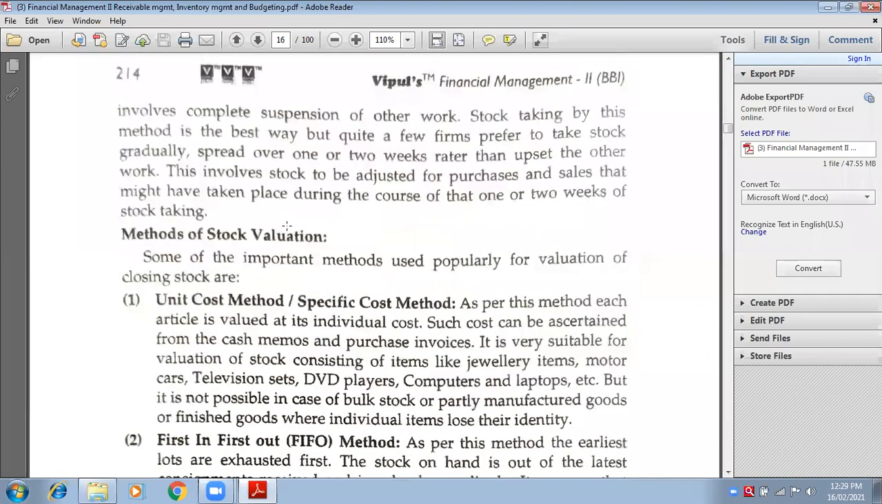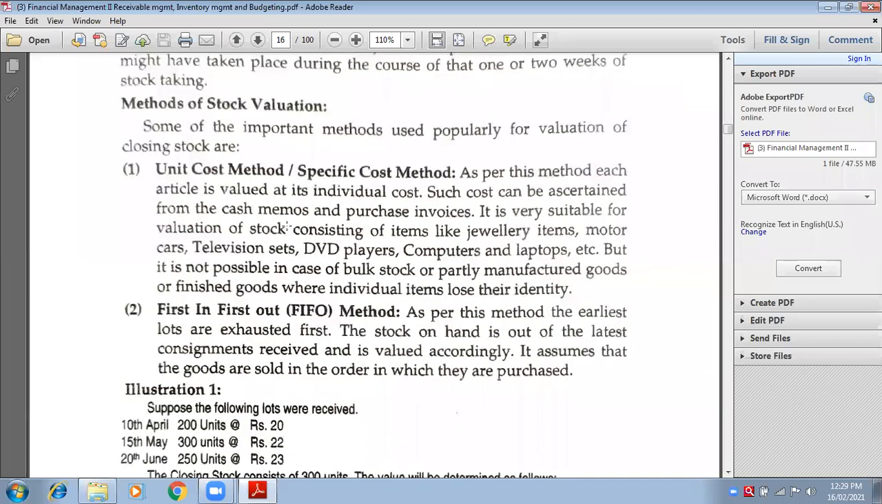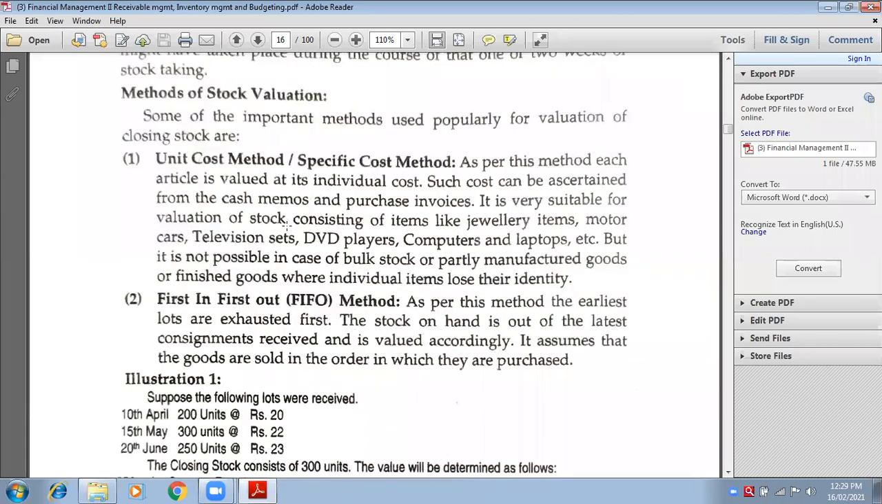See, methods of stock valuation. First is unit cost method, means per unit. For 1 unit, how much does it cost? For 10,000 units, how much will it cost? Okay. Similarly, we have another method which is known as FIFO method.